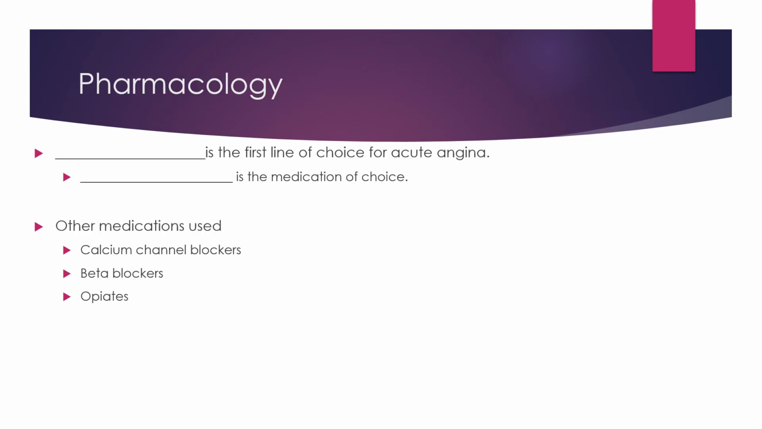So pharmacology, what exactly can we do? We're going to start with vasodilators. This is the first line of choice for an acute angina. The most common of those would be nitroglycerin, which is the medication of choice. Other medications used could be calcium channel blockers, beta blockers, or opiates.